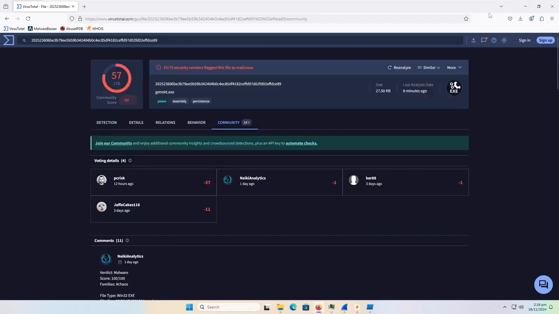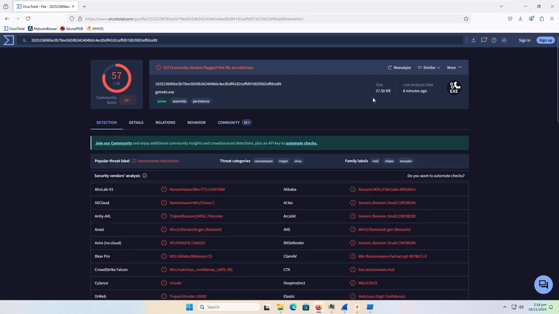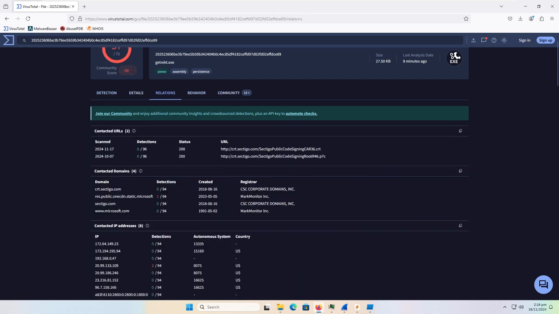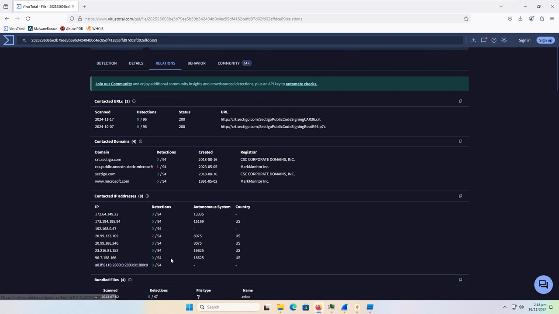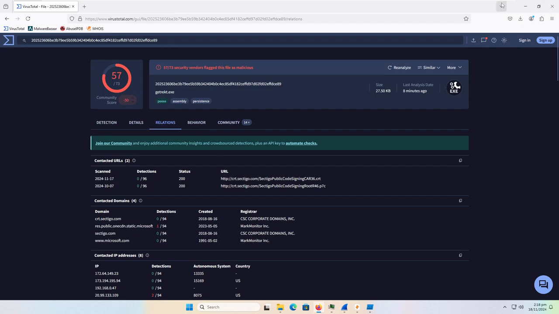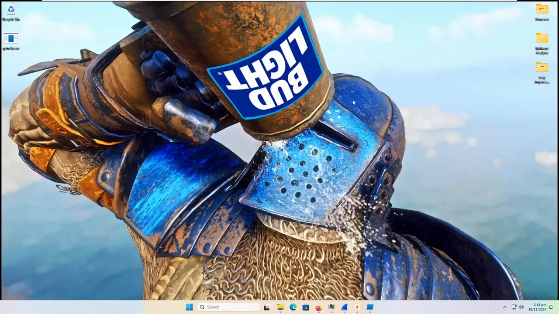But there you go. So I do believe in this case that it's not actually sending off your data to like a backend server or a C2 server. I do believe that it's just encrypting the data that you have on your computer, and they expect you to pay for a tool to have it decrypted. Because, well, I'll show you why I think that a little later on. But since there's only 4 contacted domains and it's these, and I don't see any suspicious IP addresses here, that's one reason to believe that, but there are others.